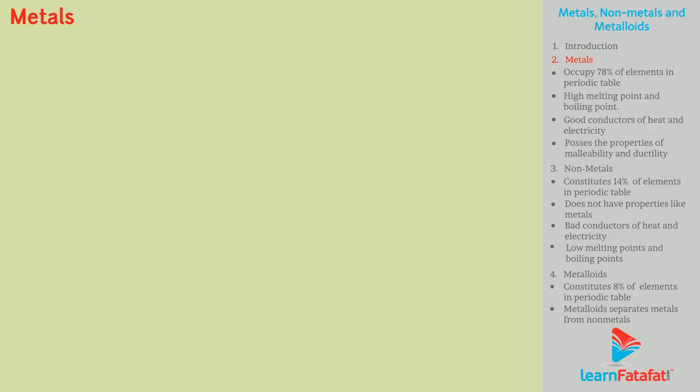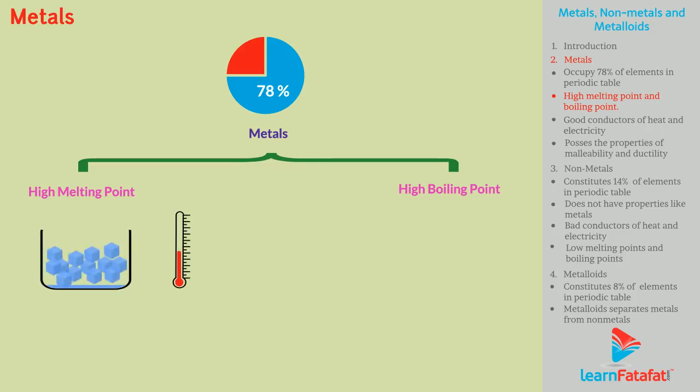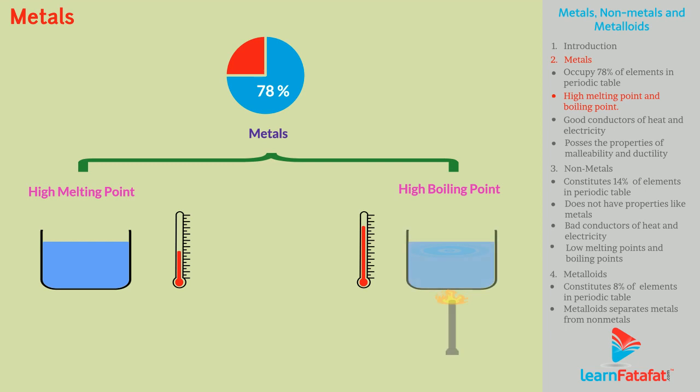Metals. Metals occupy 78% of elements in periodic table. All metals have high melting point and boiling point. A melting point is the temperature at which solid state of substance changes to liquid state. Boiling point is a temperature at which liquid state of a substance changes to gaseous state.